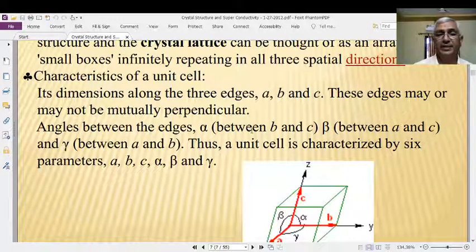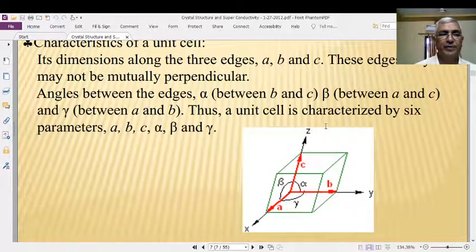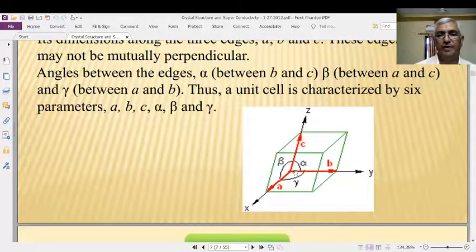Here, the angle between b and c is alpha. The angle between a and c is beta. The angle between a and b is gamma. Of course, we know all these things from geometry. Here this is the x direction, this is the y direction, and this is the z direction. Along the x direction its dimension is a, along the y direction its dimension is b, and along the z direction its dimension is c.